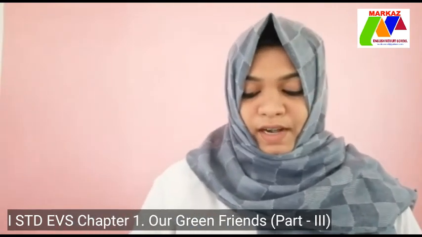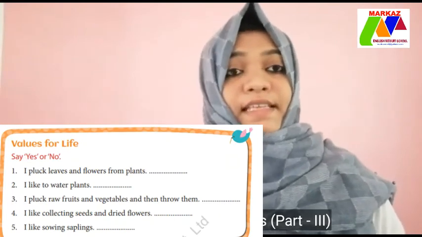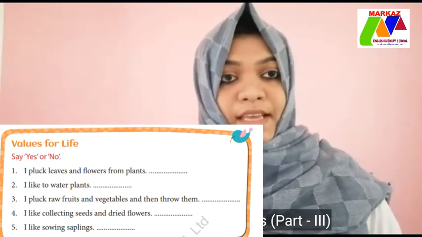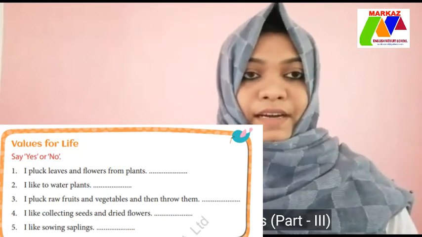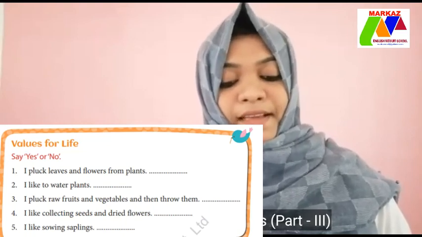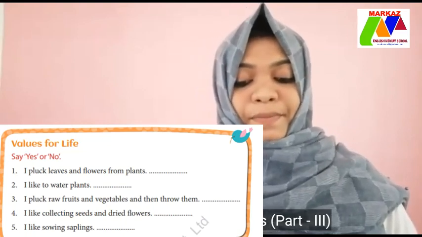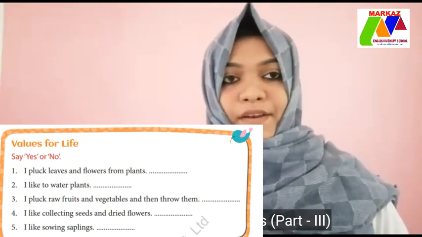Then values for life, page number 159. Say yes or no. You have to say yes or no. Yes for the correct one and no for the incorrect one. First one, I pluck leaves and flowers from plants. No, do not pluck leaves and flowers.